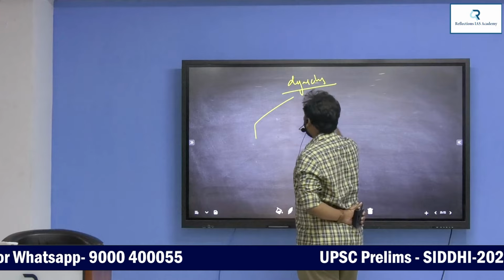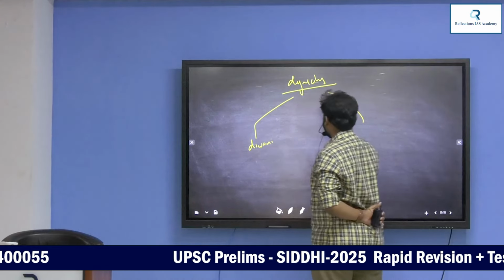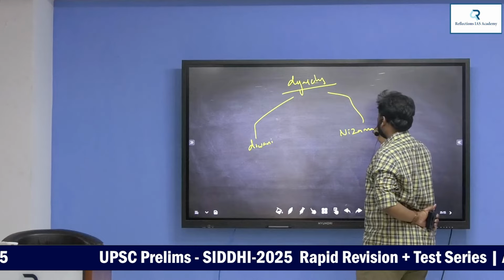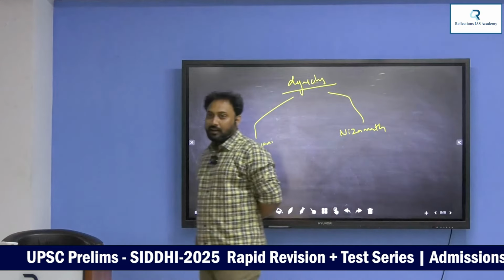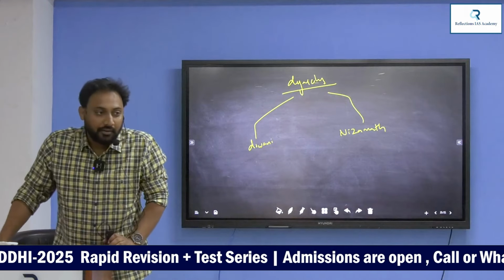Diarchy means two governments in the same state: Diwani and Nizamat. Diwani means the right to collect revenue.